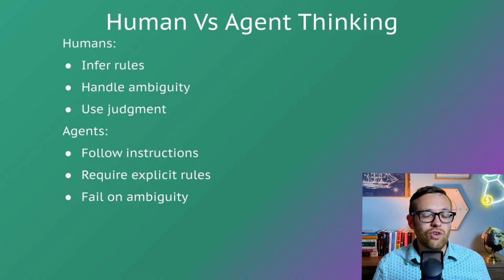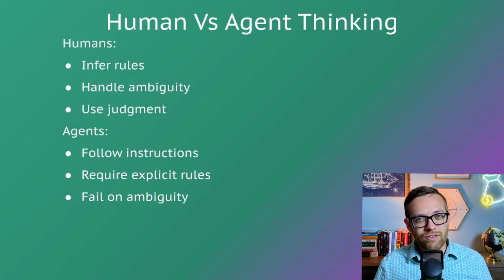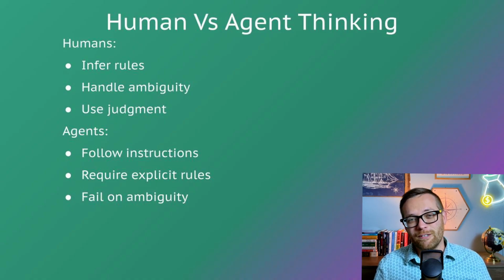So you have to understand human versus agent thinking. Here's the key mindset shift. You're no longer explaining this to a smart colleague. You're explaining it to a brilliant robot who has zero context and absolutely no common sense. Here's a good analogy. Design your agent like you're onboarding a new analyst who is extremely fast, never tired, but has never worked in finance before.